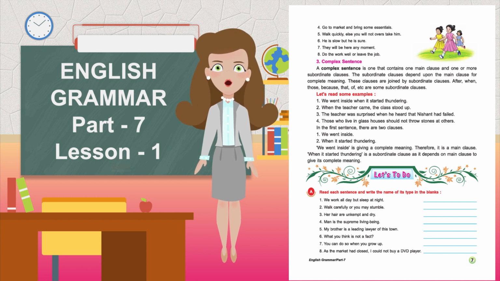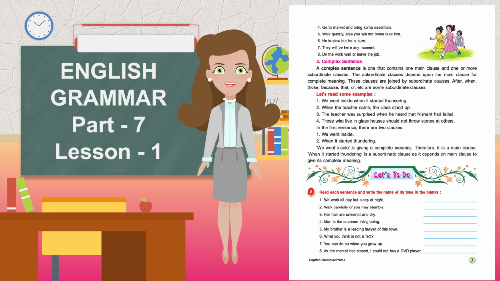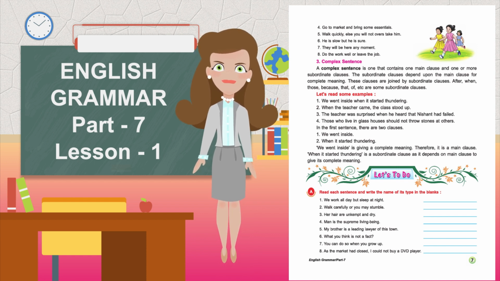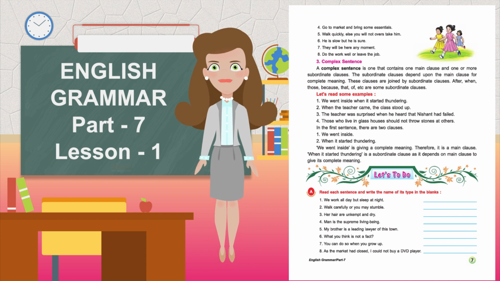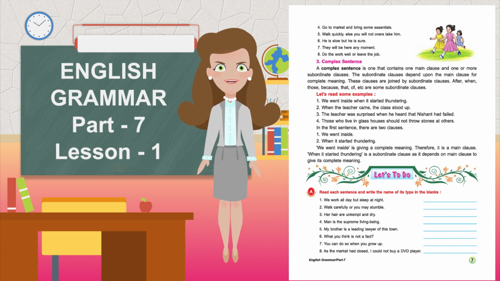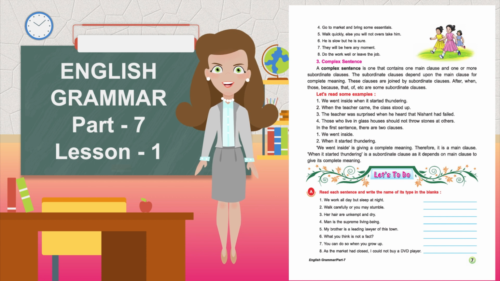In the first sentence, there are 2 clauses. We went inside when it started thundering. We went inside is giving a complete meaning. Therefore, it is a main clause. When it started thundering is a subordinate clause as it depends on the main clause to give its complete meaning.